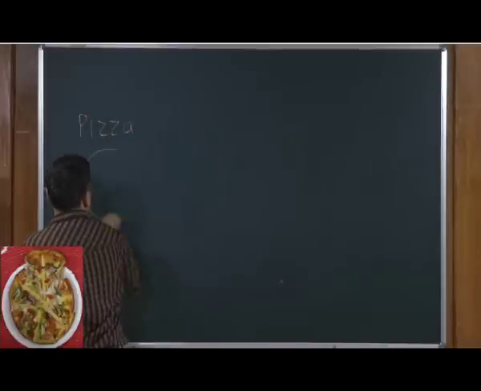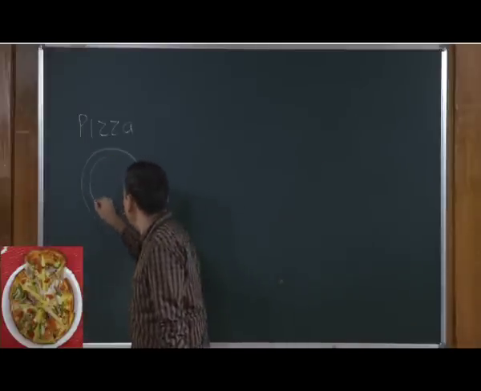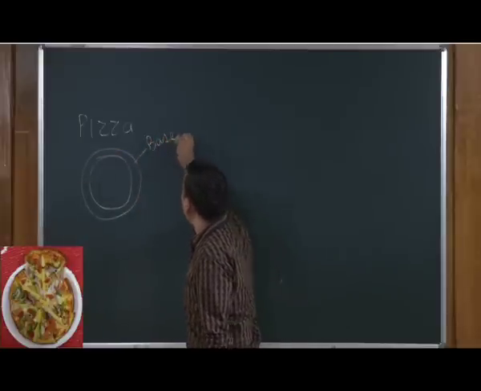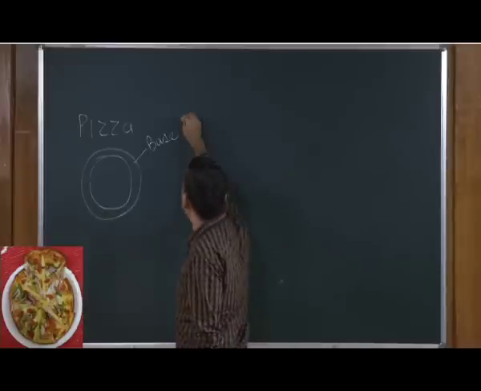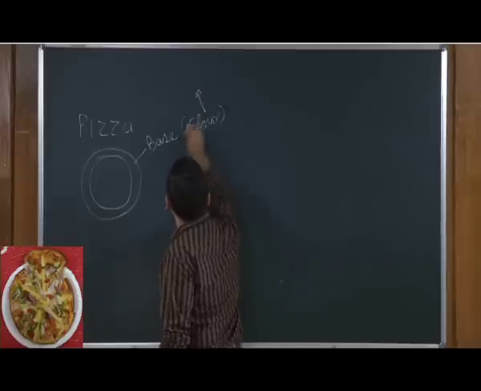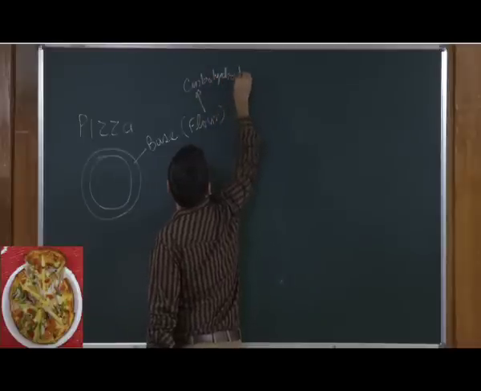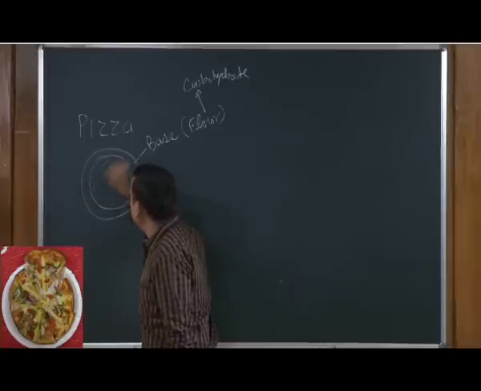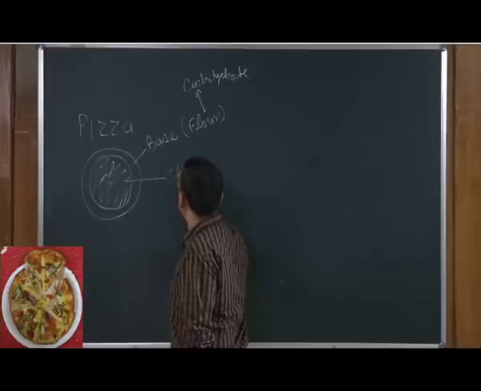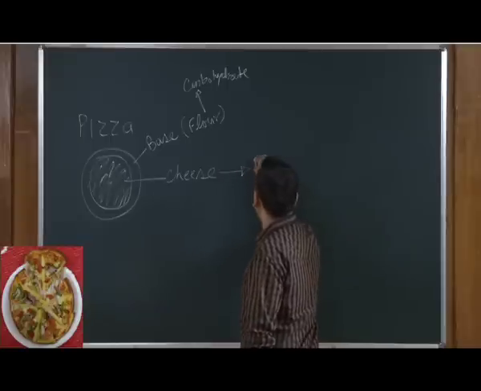What is there in the pizza? You have a base, and this base is made up of flour, or carbohydrate. Then this base also has cheese, and cheese is made up of protein.